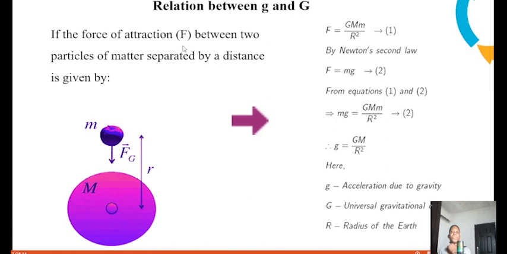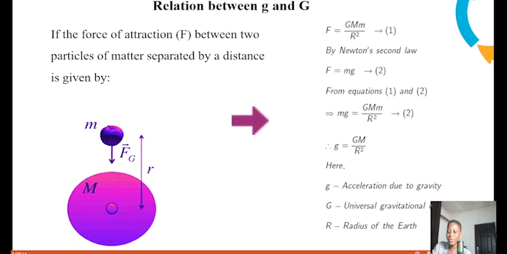So if the force of attraction F between two particles of matter separated by a distance is given by this, so we have that F is equal to capital G, m m over r squared. You know how we derived this formula from our Newton's law of universal gravitation, and you know that also F is equals to mg. We talked about that during our class on measurement. So let's go back to our board and let's try to derive this. So let's get the combination between the two. So let's clear the board.